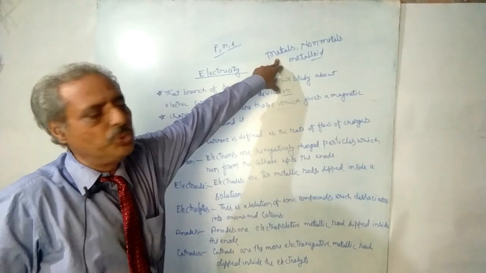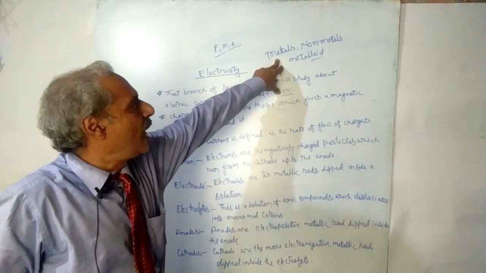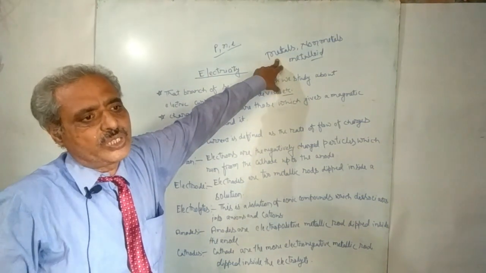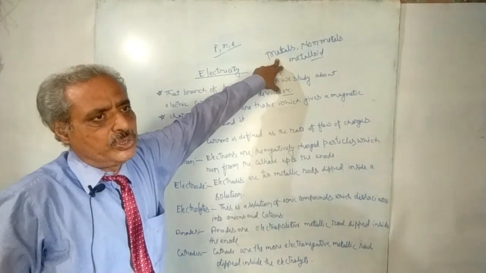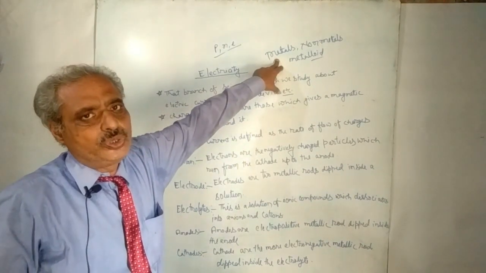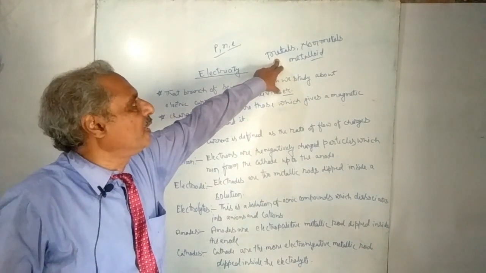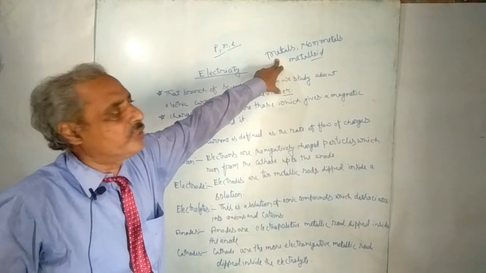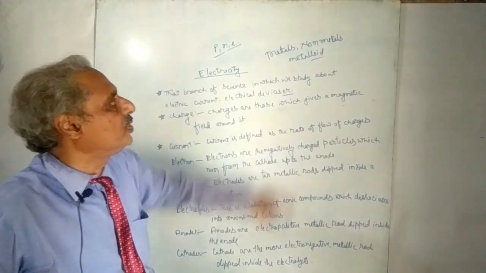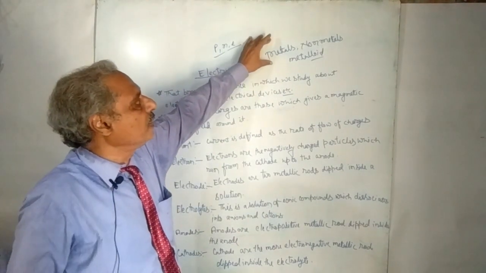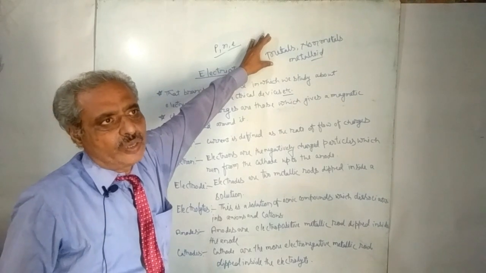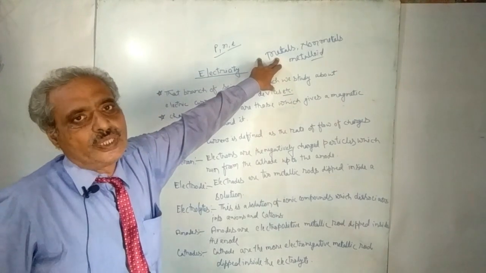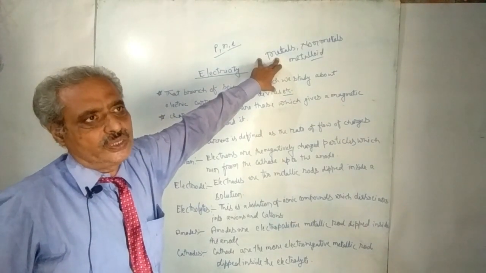After losing these electrons, they attain positive charge. When one electron is lost, the atom becomes positively charged, and when it loses 2 electrons, it gains 2 positive charges, and when it loses 3 electrons, it gains 3 positive charges. In this way you can explain metals, and all the metals have free electrons, and due to these free electrons they are good conductors of electricity.